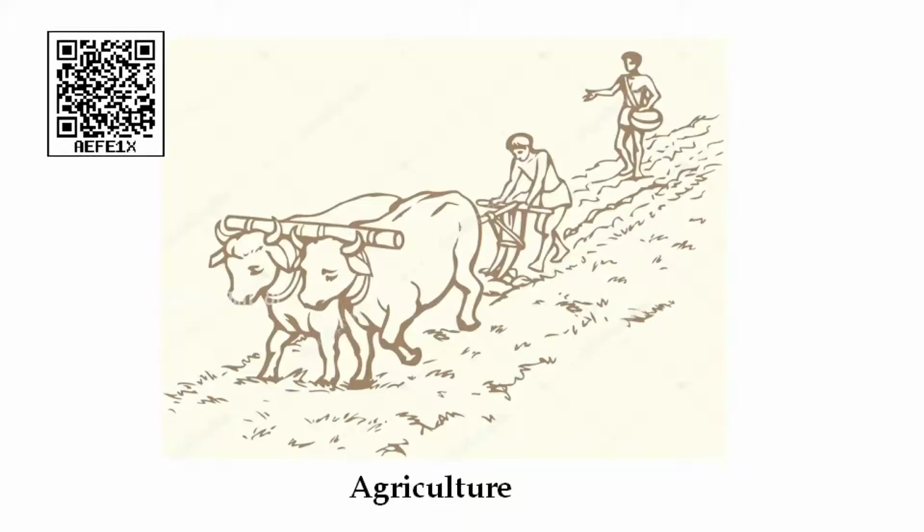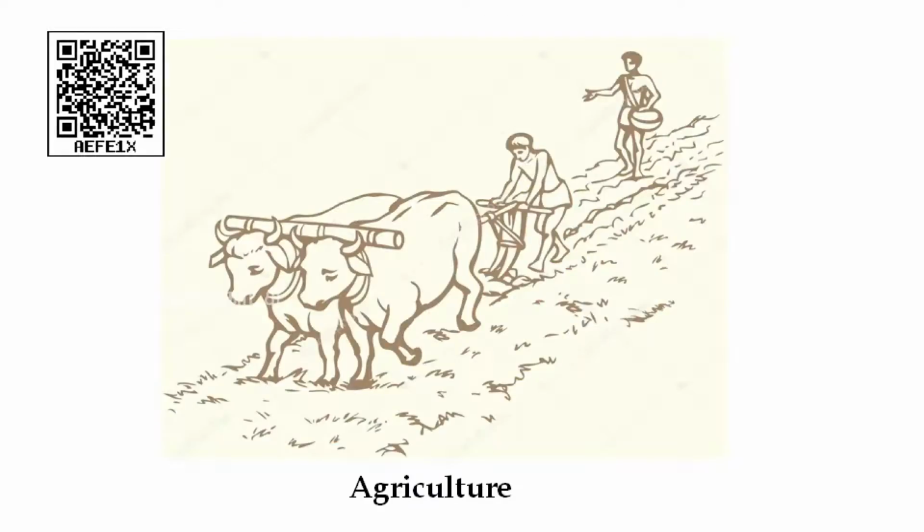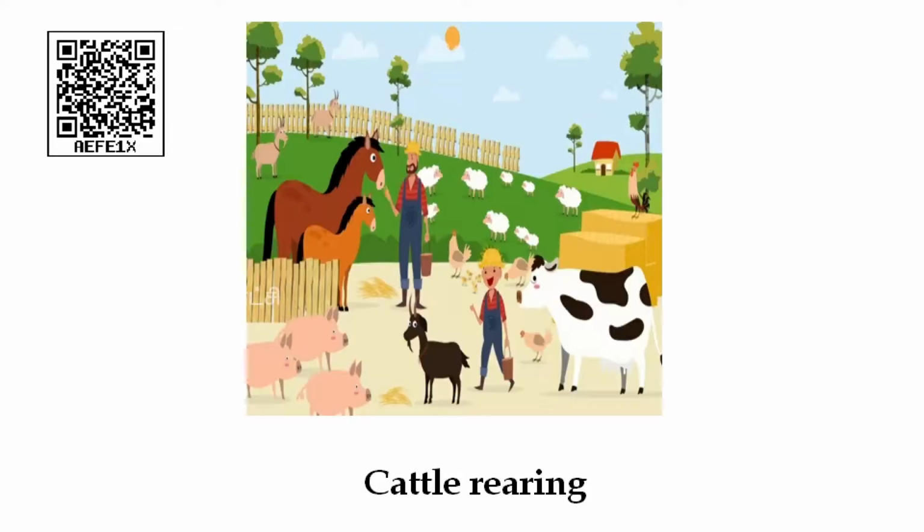Now we see agriculture. Agriculture is one of the main primary activities, growing crops. Agriculture and cattle rearing are interdependent. Whenever the monsoon fails and the farmers don't get enough money, the supporting income for them is cattle rearing. So agriculture and cattle rearing are interdependent.